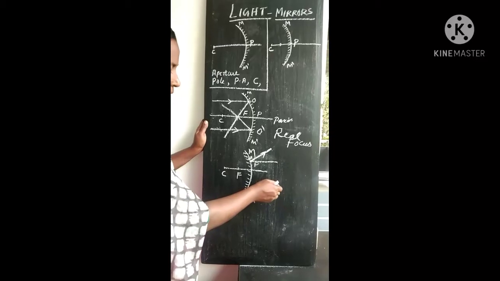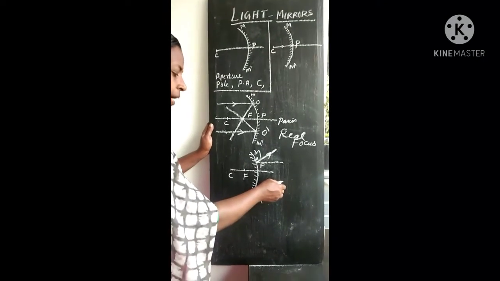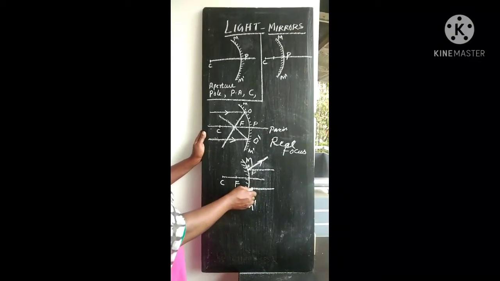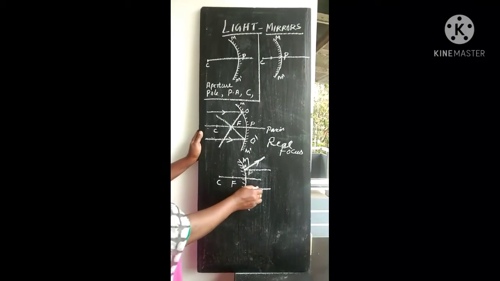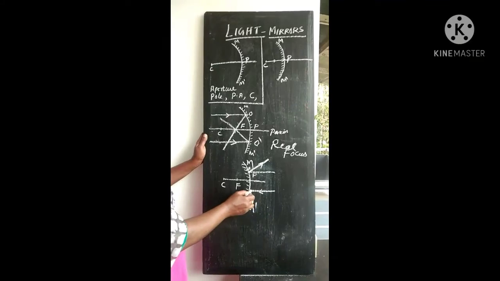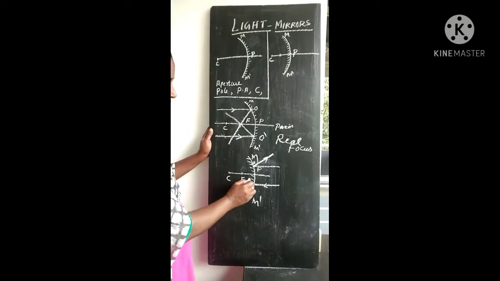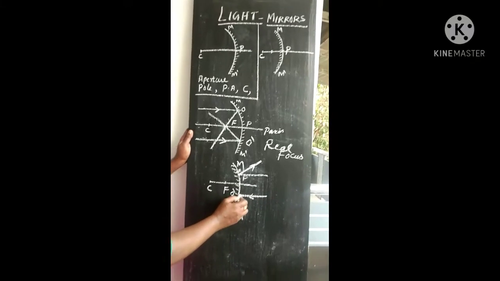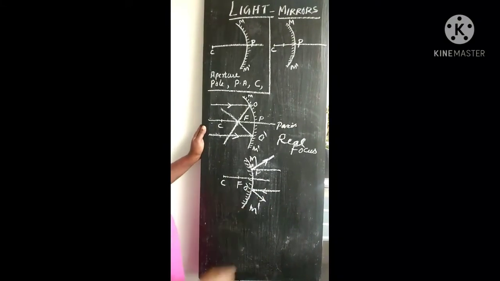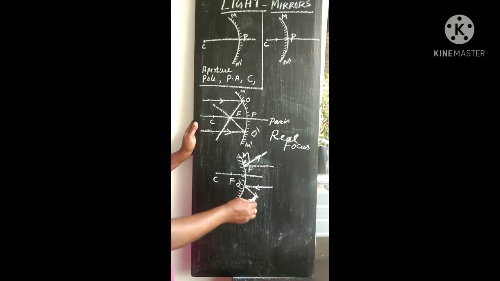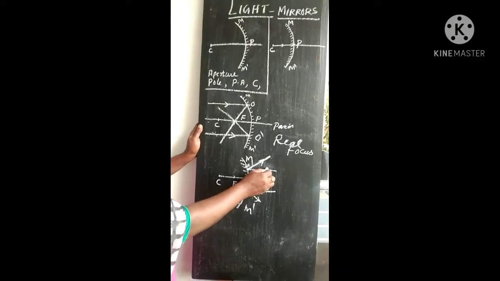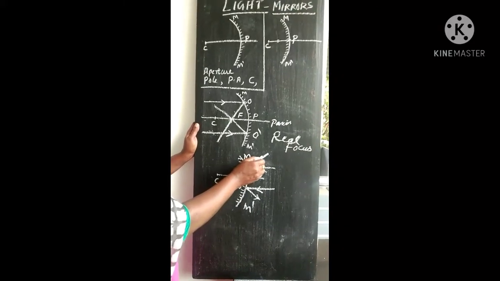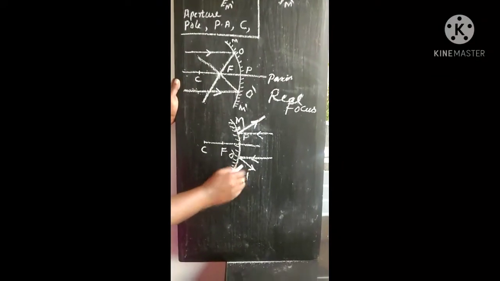Then consider one more ray coming from the object parallel to the principal axis. This is another incident ray, and this is the second point of incidence. This ray strikes the mirror at the point O dash, and it gets reflected along another direction. So these two are the two incident rays, 1 and 2. These two are the reflected rays: this is the first reflected ray, this is the second reflected ray.